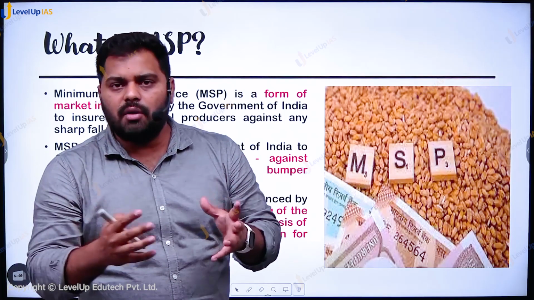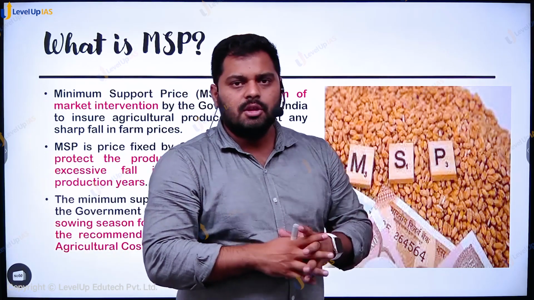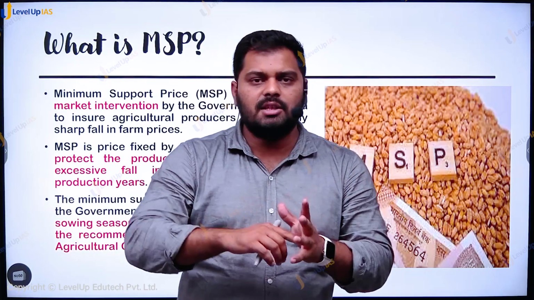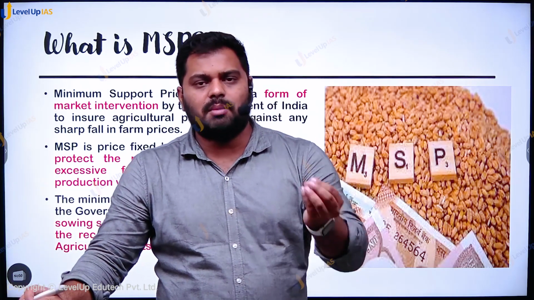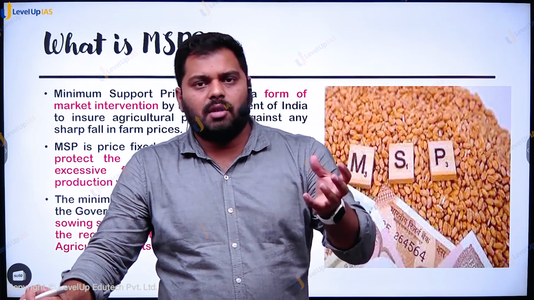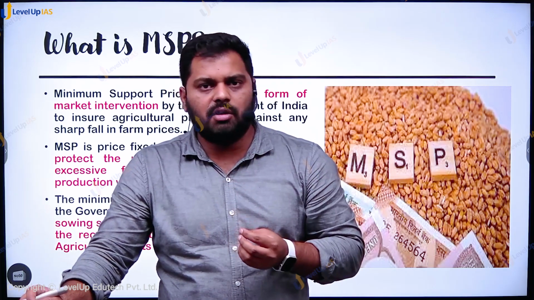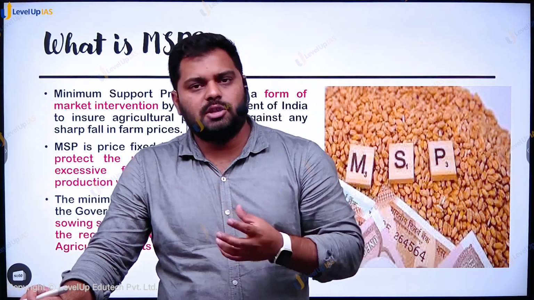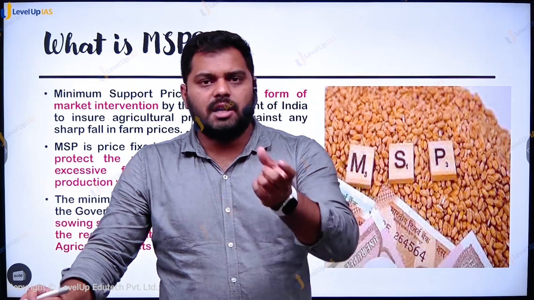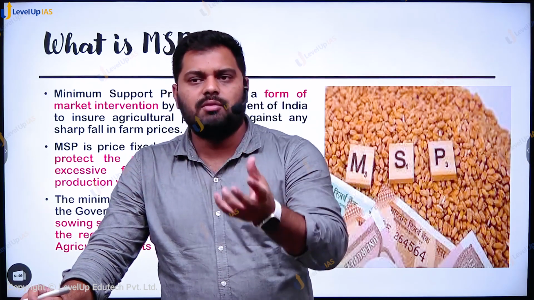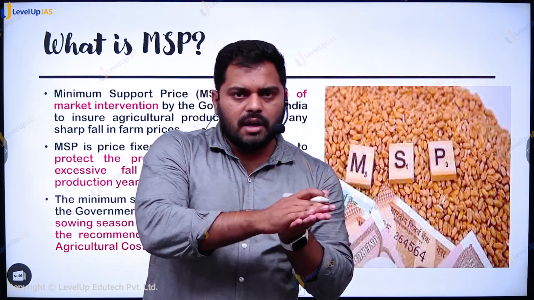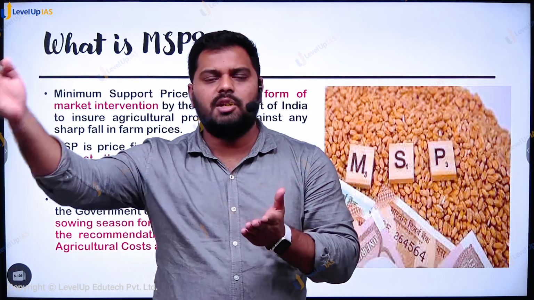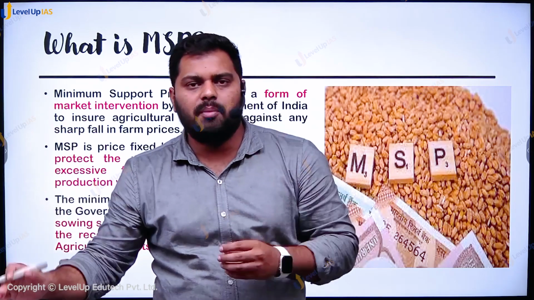Now what will the government do with those procured grains? Those procured grains are stored at FCI warehouses and then supplied to different states through the schemes of the union government, through the PDS, public distribution shops, ration shops. So that is given to the various schemes like the National Food Security and Annapurna scheme. So the government will procure at the fixed price and then it will distribute. It's a kind of a two-way mechanism.